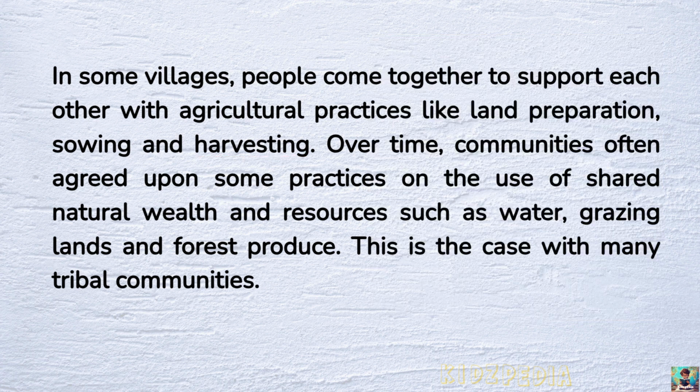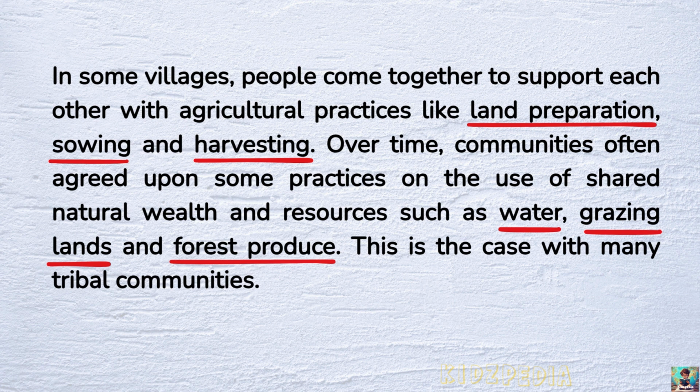In some villages, people help each other with farming work like preparing the land, sowing seeds, and harvesting crops. Over time, communities also made rules about how to share and use natural resources like water, grasslands, and forest products so that everyone gets a fair share.